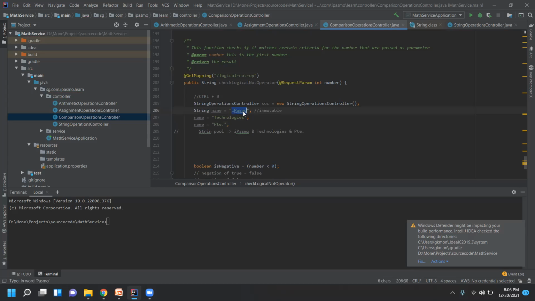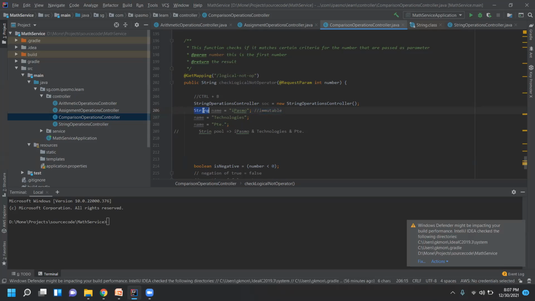Immutable means it will not change the value. It will recreate another one. So we cannot change the existing value. When it is not changing, then we call it immutable. So this is one of the interview questions. Whenever they ask whether string is immutable or not, or whether we can change the value of a string. Here we can change the value of the string, but in the string pool there will be two different values that are still present. So we cannot change the string. That's why we call it immutable.